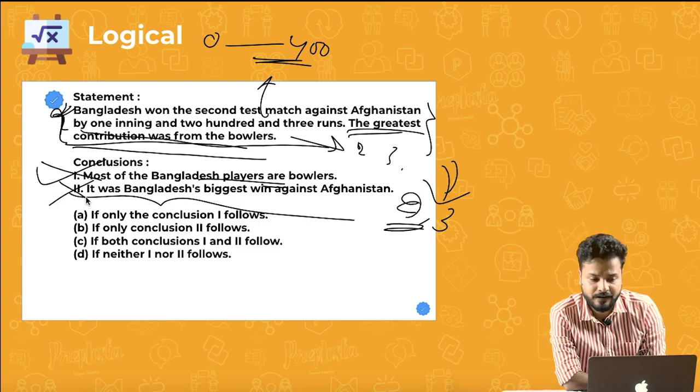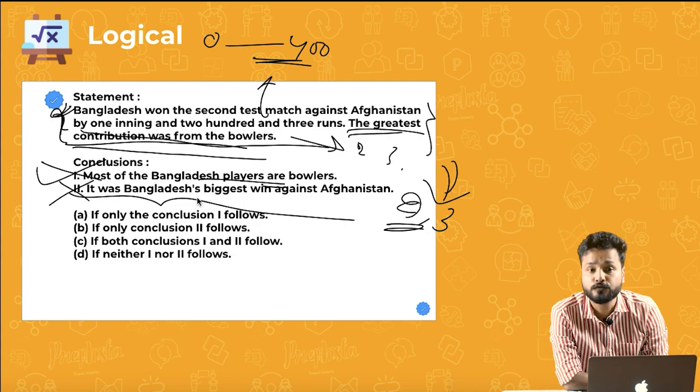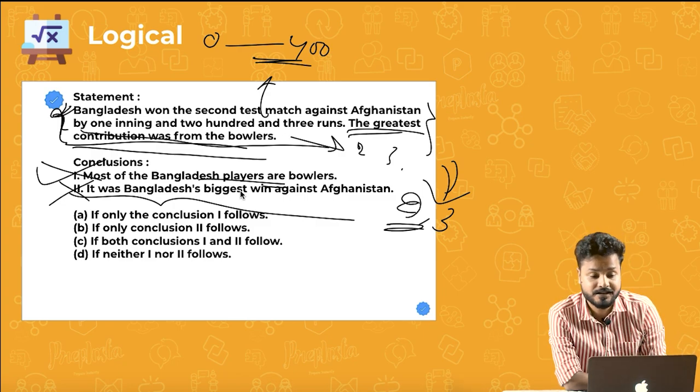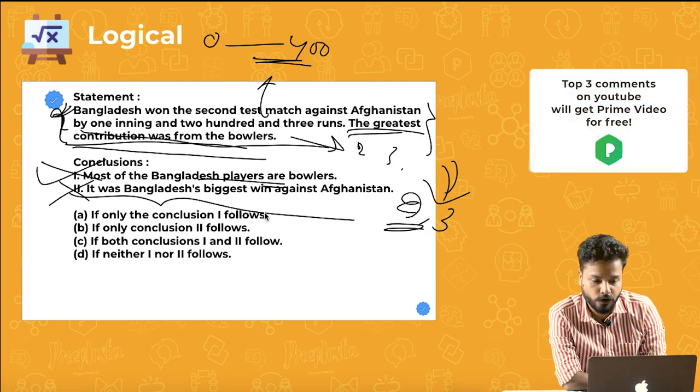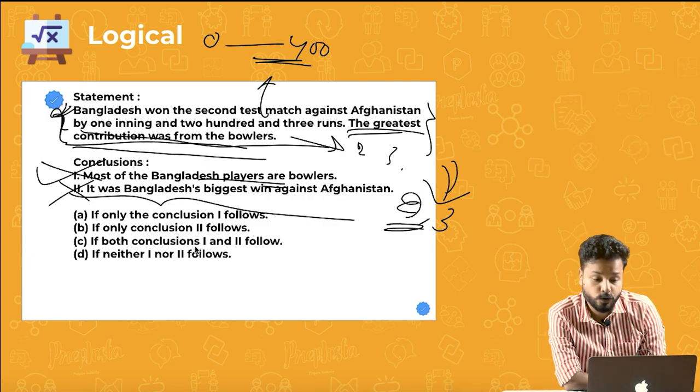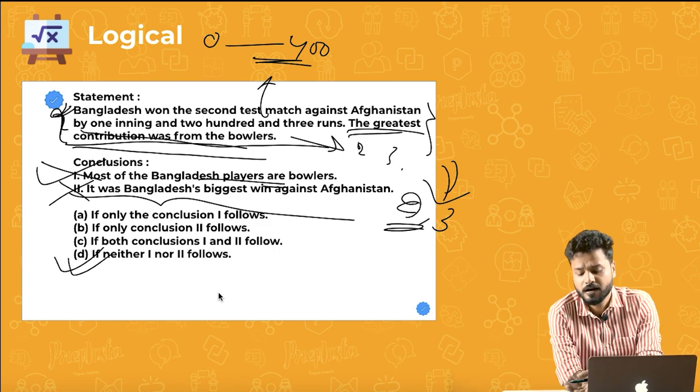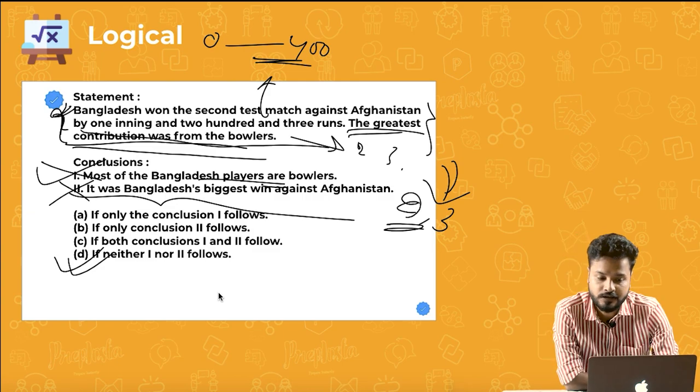So that means you cannot even say whether two follows or not. Could be a possibility that this is the biggest win. Could be a possibility that they have even won with a bigger margin in the previous test. So what would be your answer? If only conclusion 1 follows, no. If only conclusion 2 follows, no. If both conclusion 1 and 2 follow, no. If neither 1 nor 2 follows, yes. This is the correct answer because neither 1 nor 2 follows the above statement which is given.